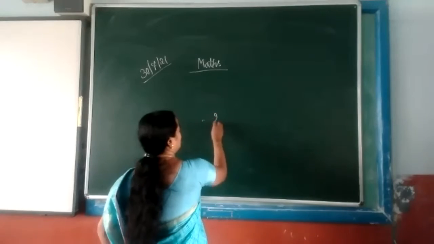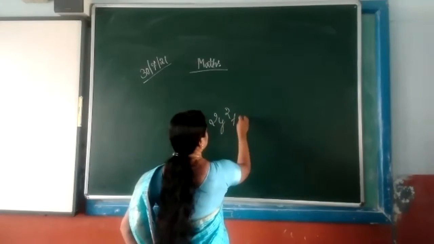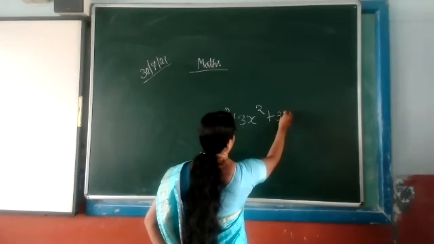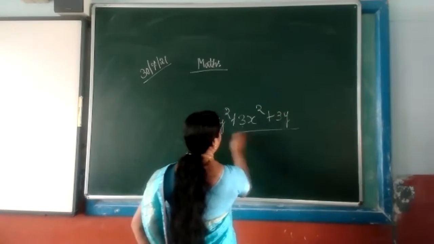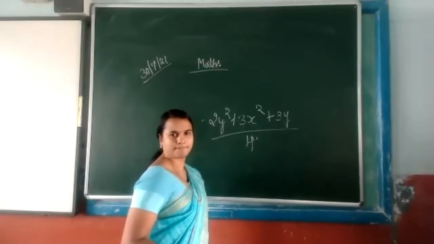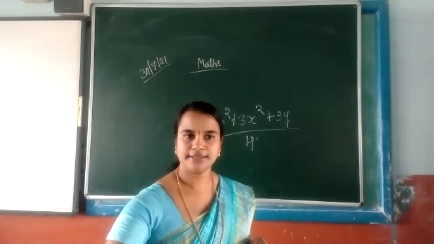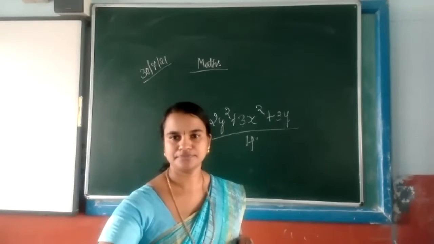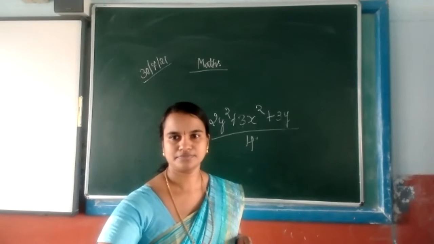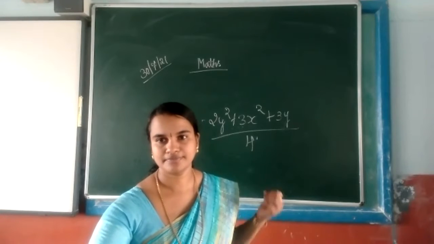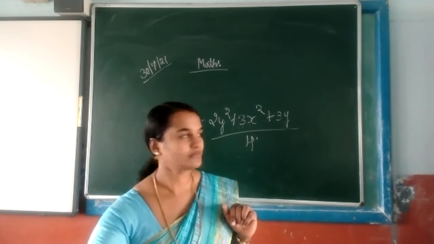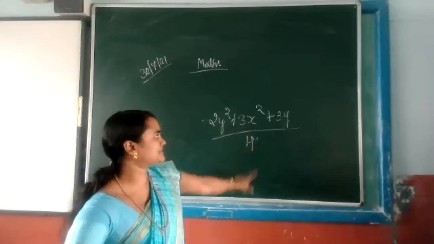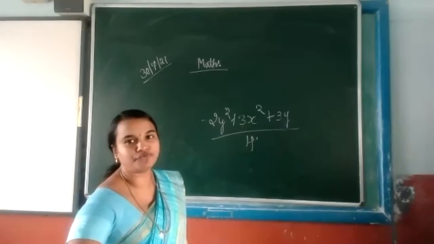Okay. Now one more question. It is 2y square plus 3x square plus 3y divided by 4. Ma'am, please can you say the question again, it is not clear. 2y square plus 3x square plus 3y upon 4.